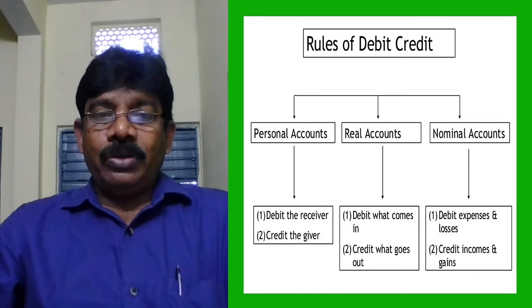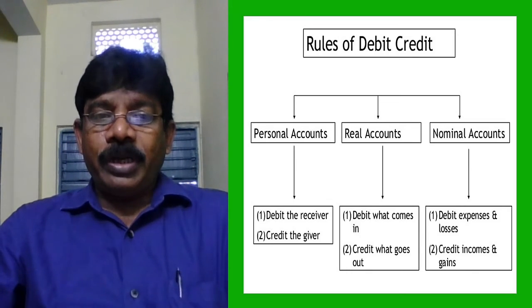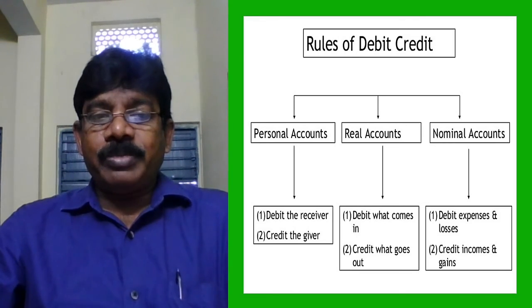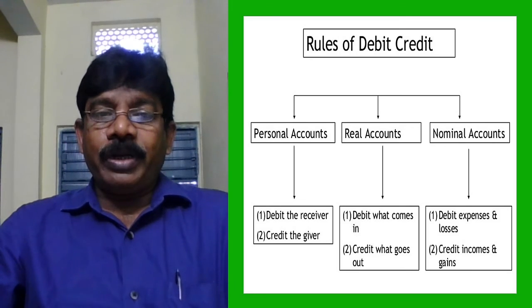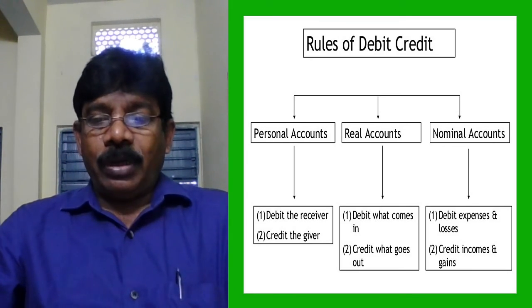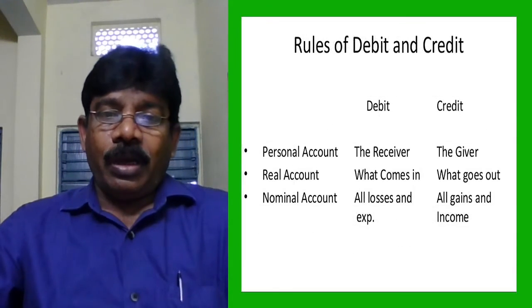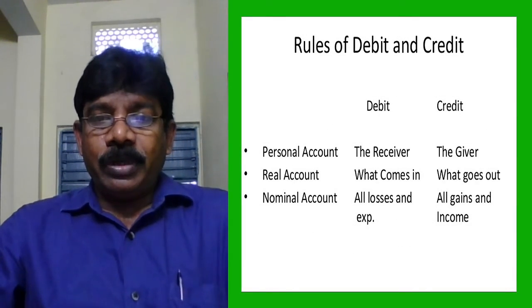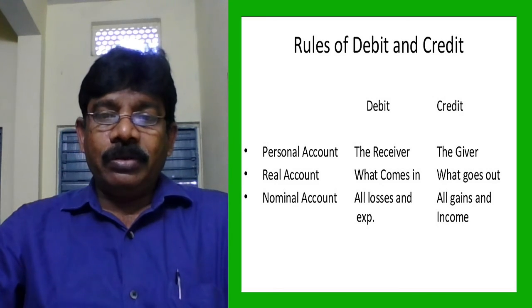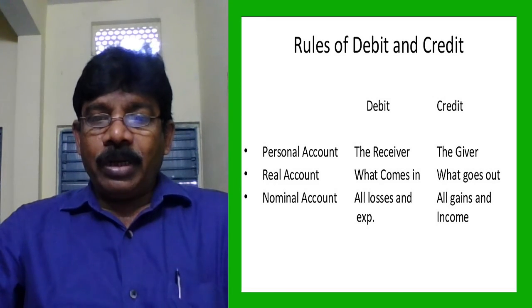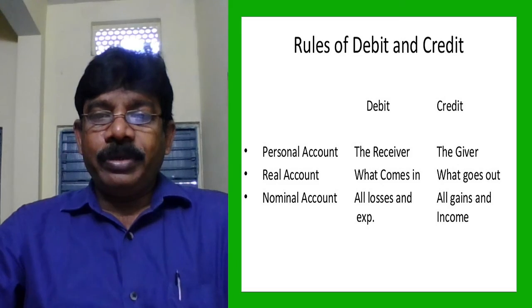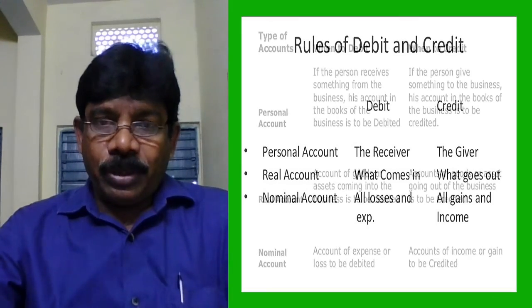Okay, students, you have to remember that accounts are of three types, and these three types of accounts have three different types of rules. Those rules explain what is to be debited and what is to be credited according to the type of the account. So personal account: debit the receiver, credit the giver. Real account: debit what comes in, credit what goes out. Nominal account: debit all expenses and losses, credit all gains and incomes.